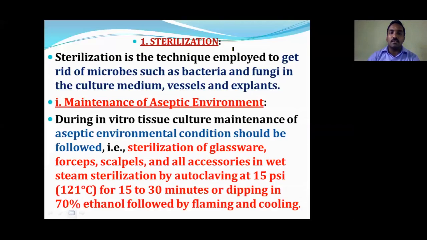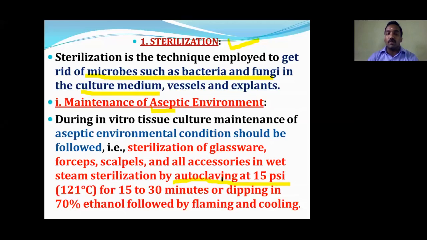Now we can see sterilization. Sterilization is nothing but removing or getting rid of microbes such as bacteria, fungi or some other microbes. For maintenance of sterilization under the aseptic environment, we are going to use certain temperature. We are going to use the autoclaving machine.